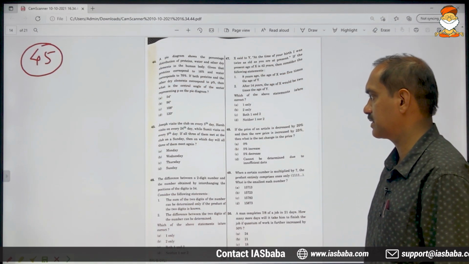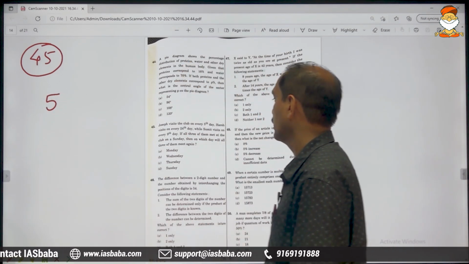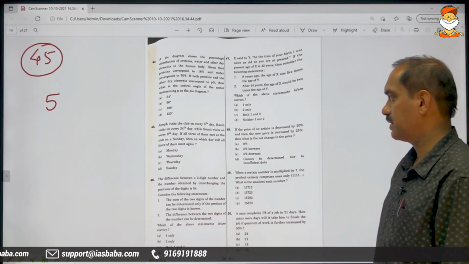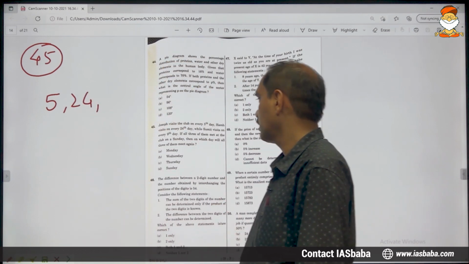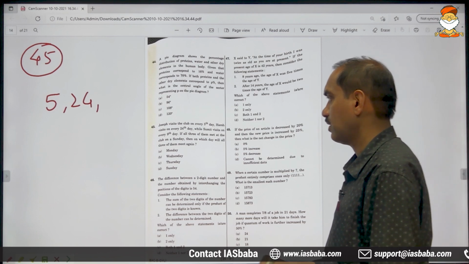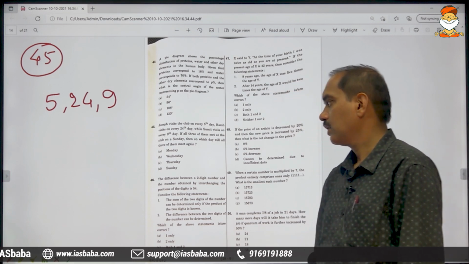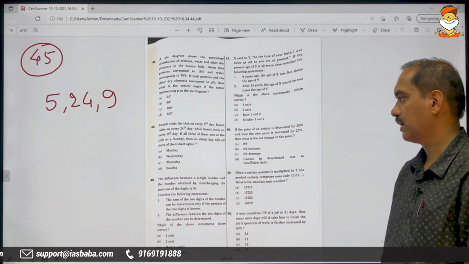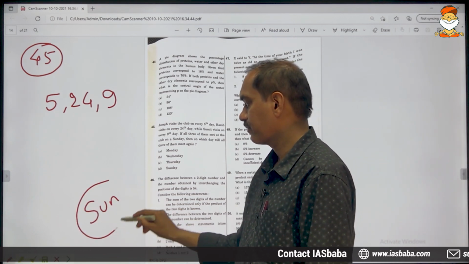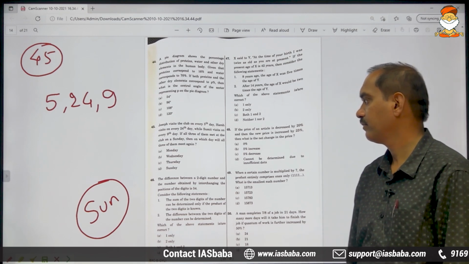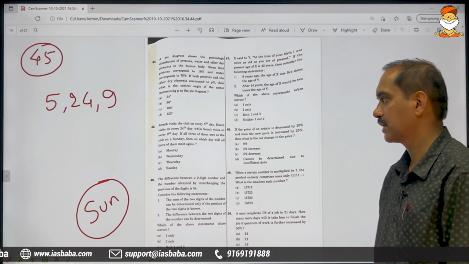45th problem. Joseph visits the club on every fifth day. Harsha visits on every 24th day, while Sumit visits on every 9th day. If all the three of them met at the club on a Sunday, then on which day will all the three of them meet again?